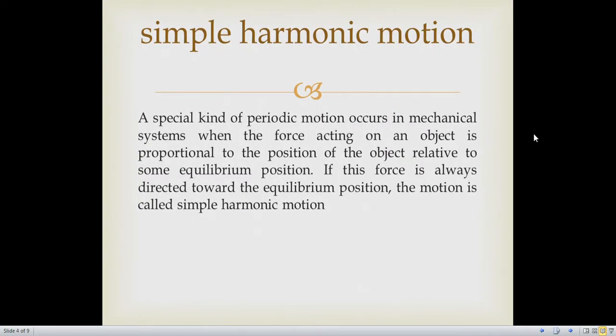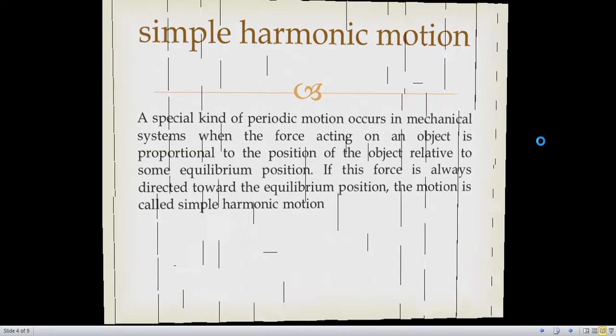What is simple harmonic motion? A special kind of periodic motion occurs in mechanical systems when the force acting on an object is proportional to the position of the object relative to some equilibrium position. If this force is always towards the equilibrium position, the motion is called simple harmonic motion.